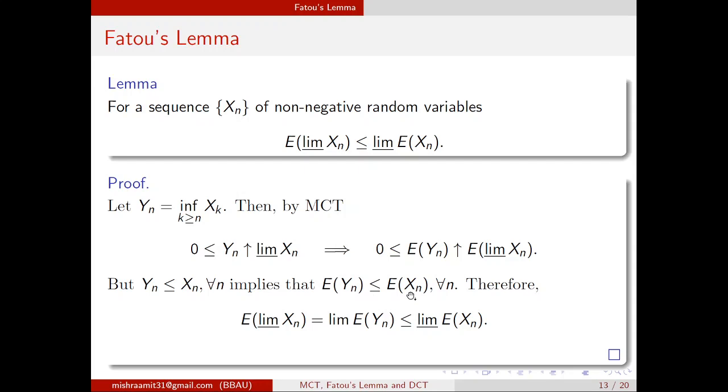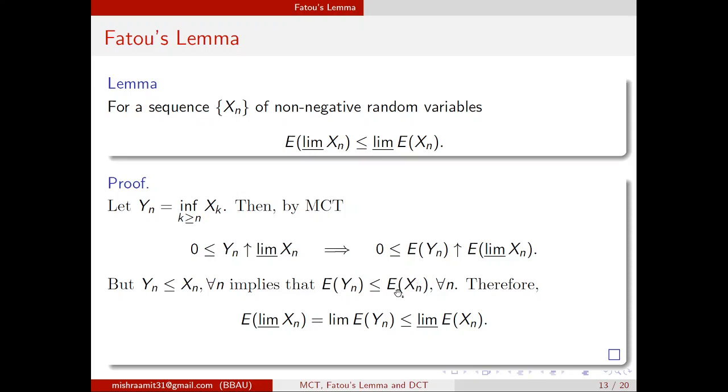Now see it carefully. The expectation of yn is a sequence of real numbers. The expectation of xn is again a sequence of real numbers. So if I call them an and bn, then you know that an is less than or equal to bn. Then an is a converging sequence, and it converges to the expectation of limit inferior, but you do not know anything about the expected value of xn. So there are two sequences, an and bn, an is less than or equal to bn, and an converges to a. Then we know that a will always be smaller than the limit inferior of bn.